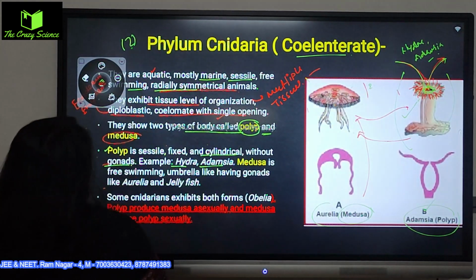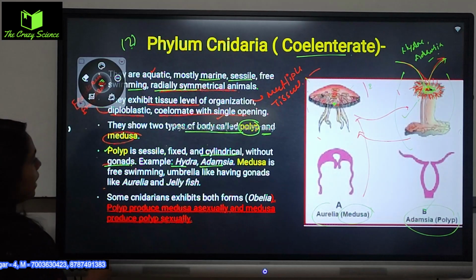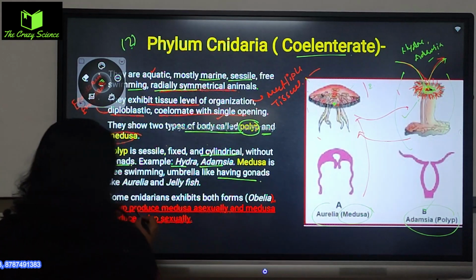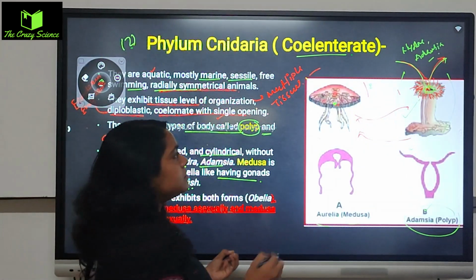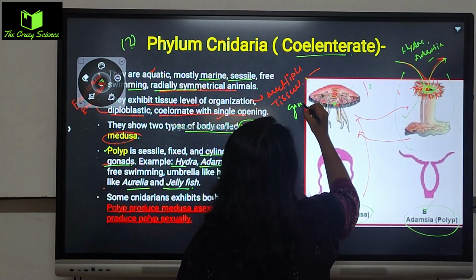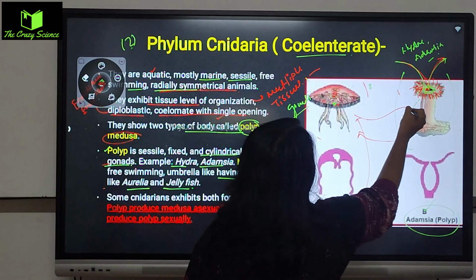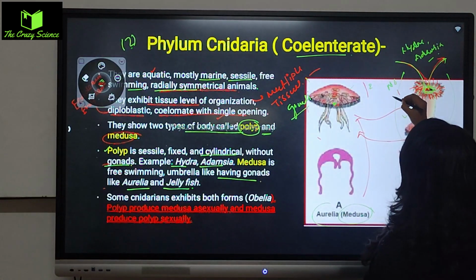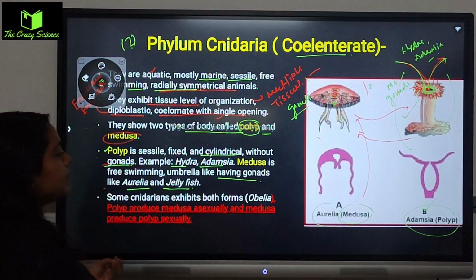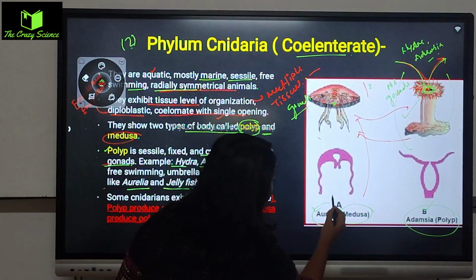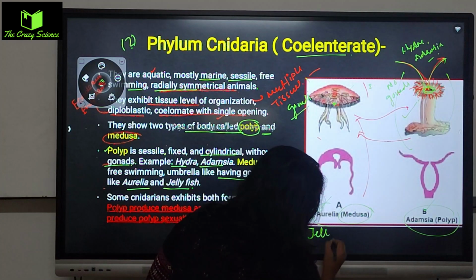This is an umbrella-like structure having gonads, like Aurelia and jellyfish. They have gonads, they have male and female parts. This is called the gonads, and the polyp doesn't have any gonads. So I can say that no gonads. Okay, so the examples of medusa are Aurelia and jellyfish.